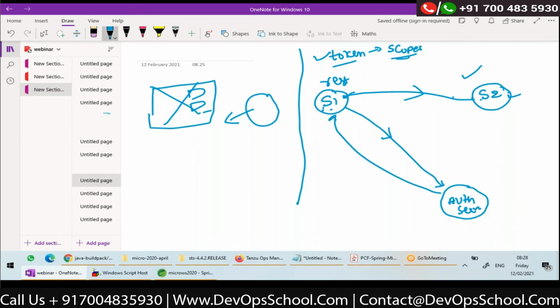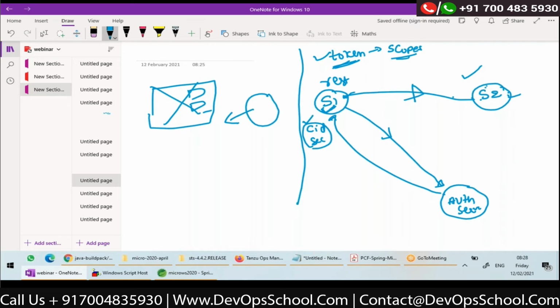S1 is a client, right? Every microservice might have its own client ID and secret. So based on the client ID and secret given to the authorization server, it will give a token, and the token will contain some information about the permissions or scopes this client has. Then S1, whenever it is making a call to S2, should send the token to S2.